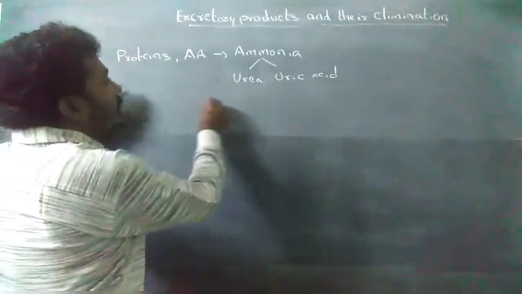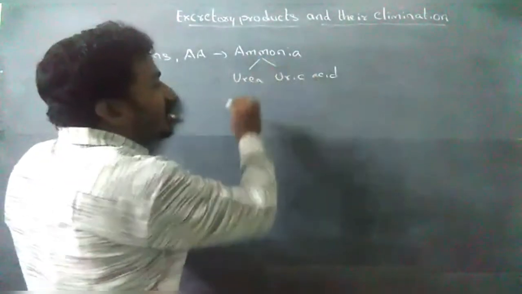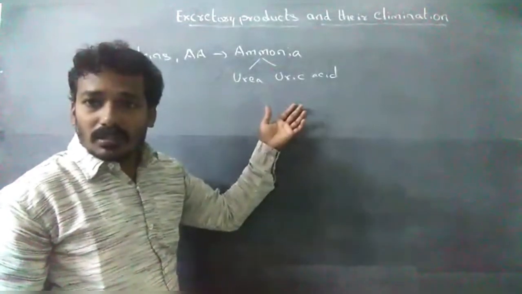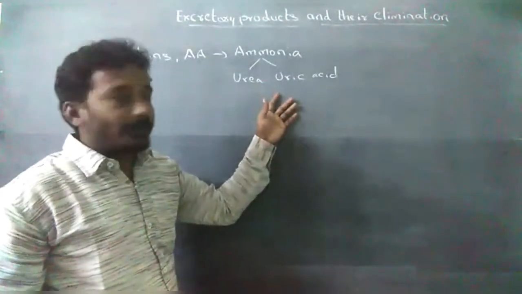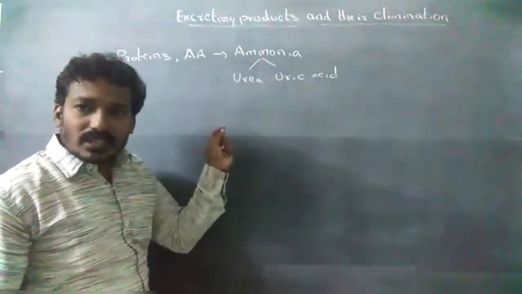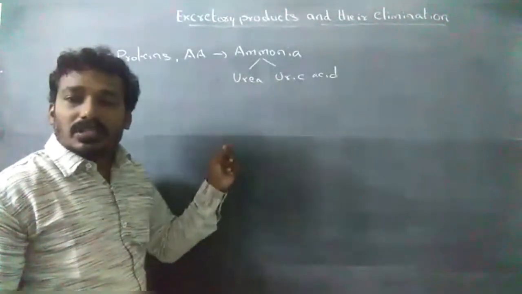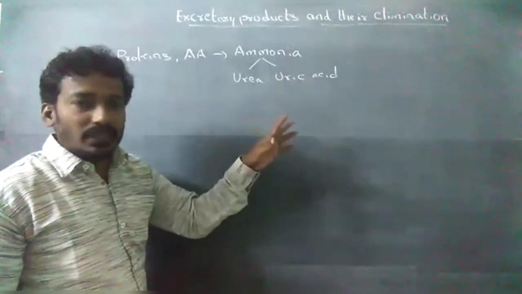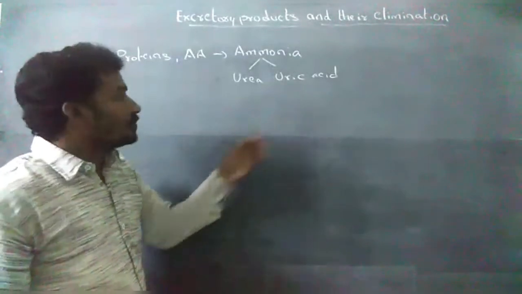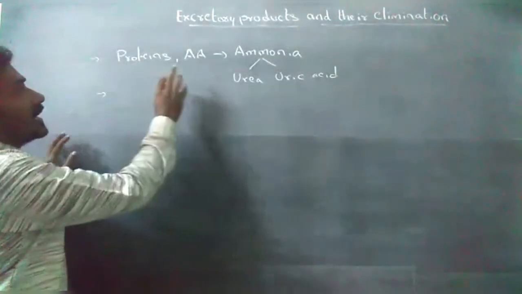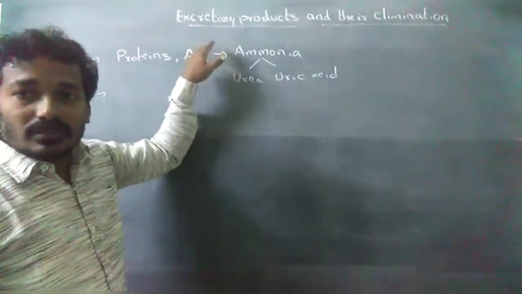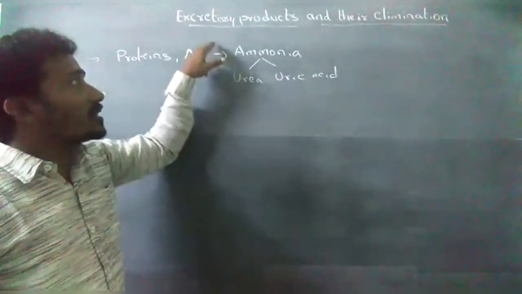These nitrogenous wastes are sent out from the body along with some water. So the excretory substance depends on the mode of life or habitat and availability of water. The elimination of nitrogenous waste from the body is called excretion.